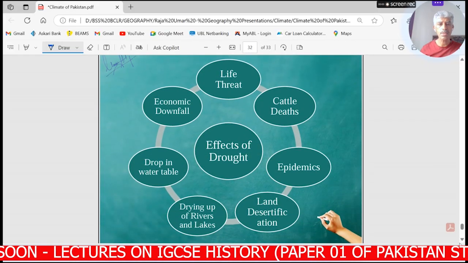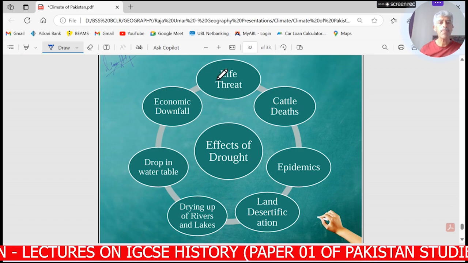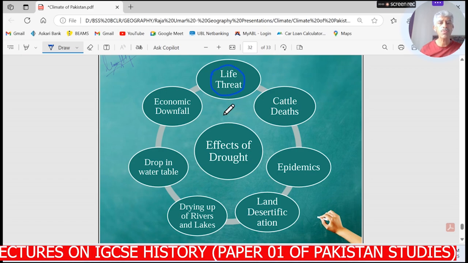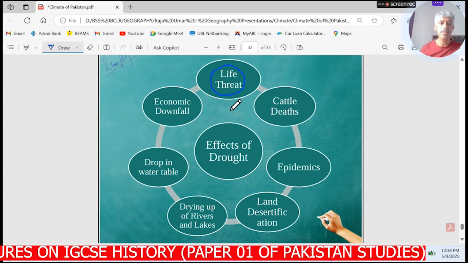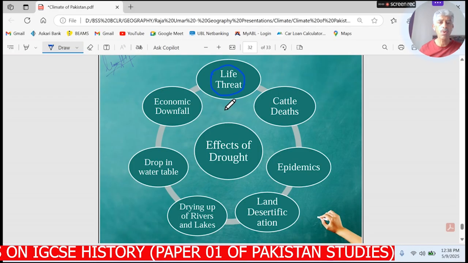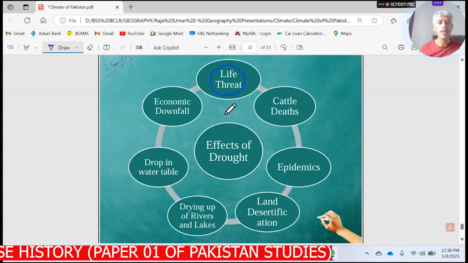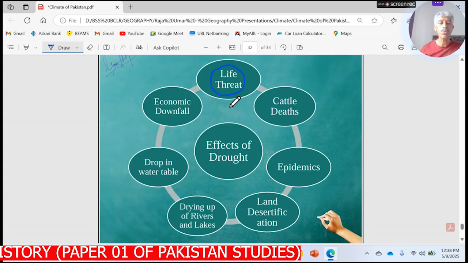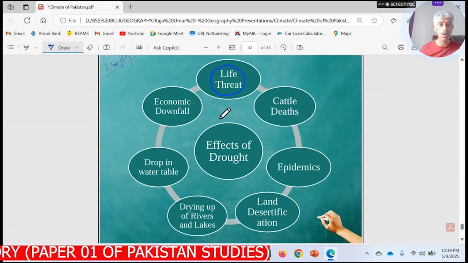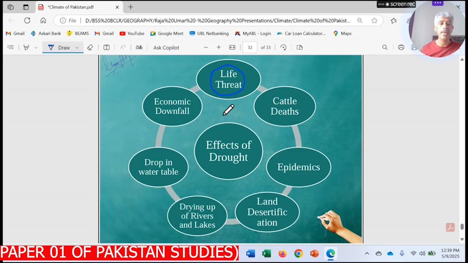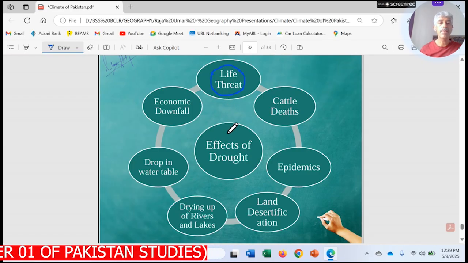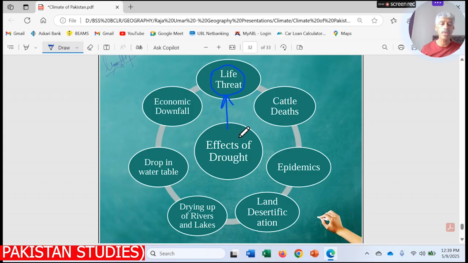Now the effects of drought. Quite easily discussed, many of them. We might have a life threat because of droughts. Whenever there is dryness, water would not be available. Definitely the impact will come on the lives of the people, especially regarding the availability of food. If there is a drought situation in some area and crop failure, that will definitely affect the lives of people regarding the availability of food for them. So food insecurity would prevail, and that would be very drastic.